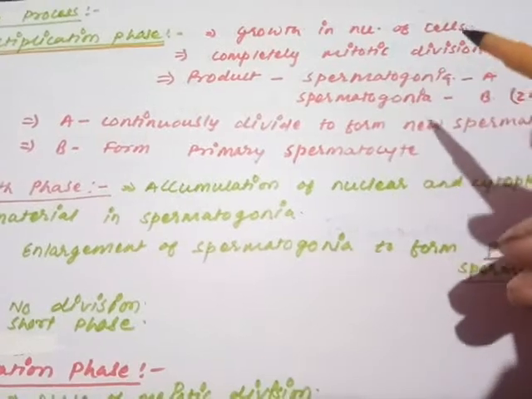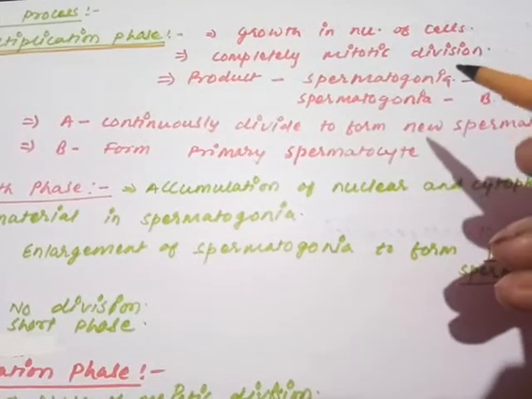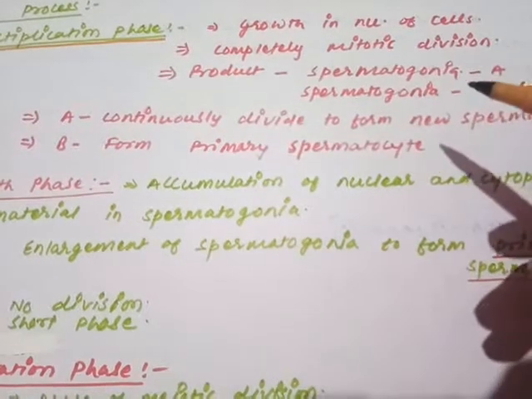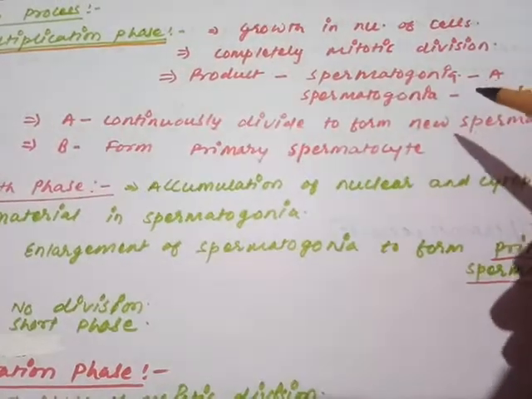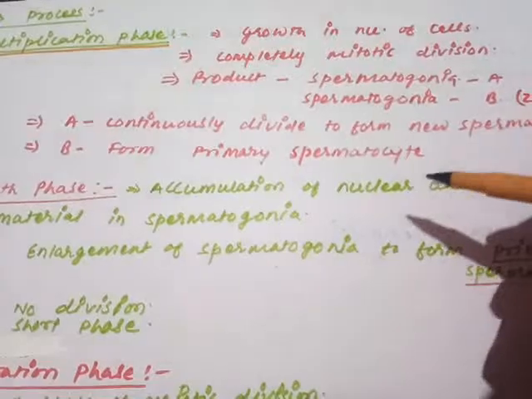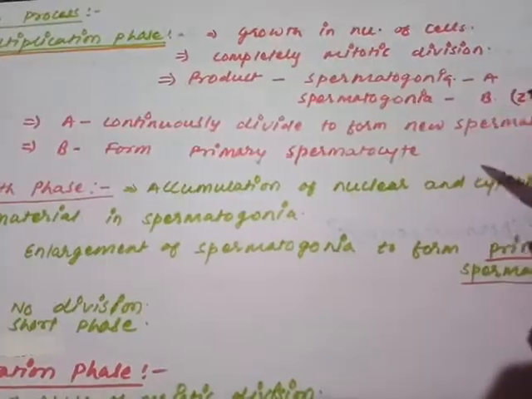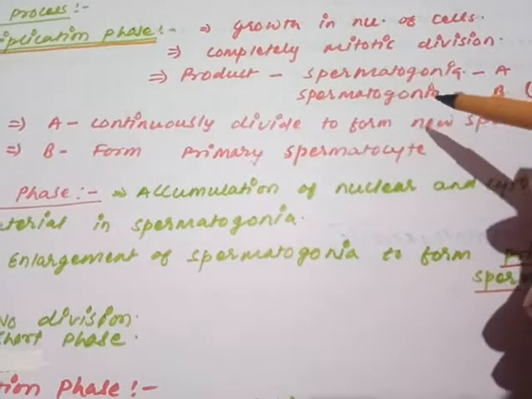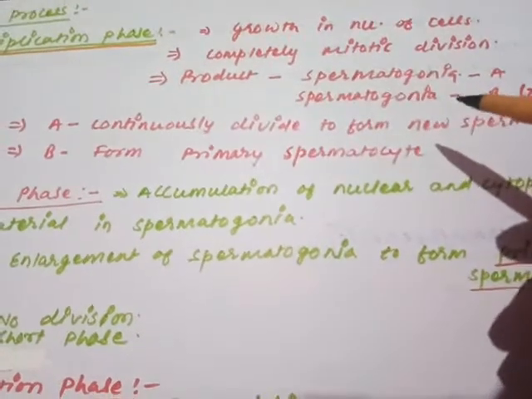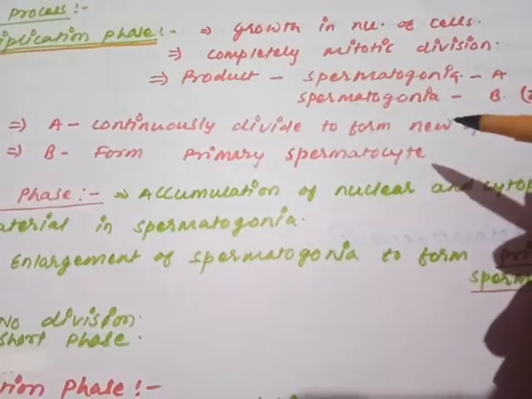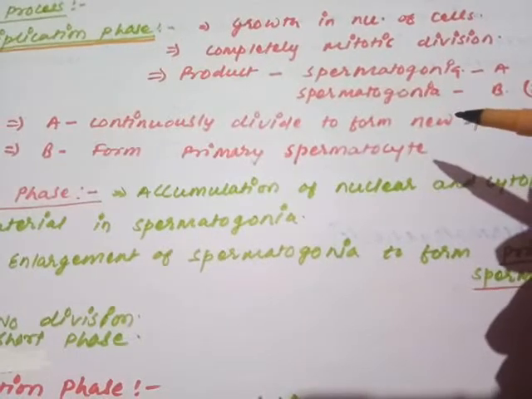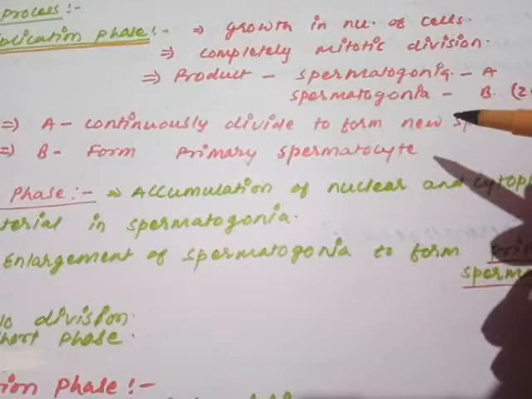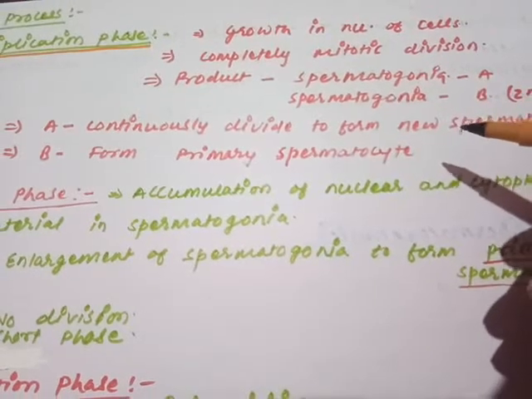The process of mitotic division begins in the primordial germ cell, which continuously divides mitotically and forms two types of cells, spermatogonia A and spermatogonia B. Basically these are common cells called spermatogonia, but based on their functional behavior they are referred to as spermatogonia A and spermatogonia B.